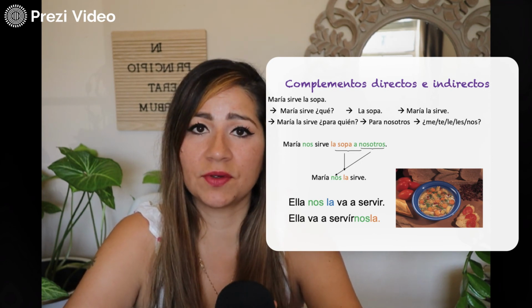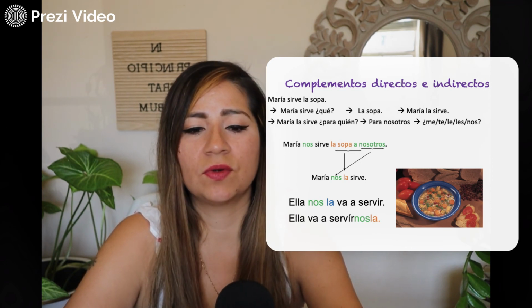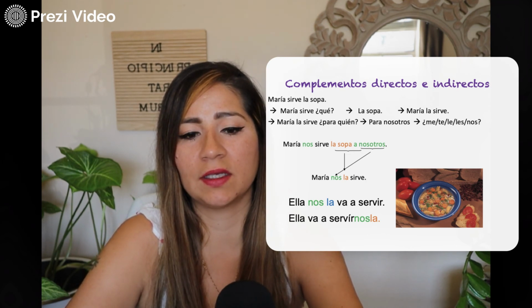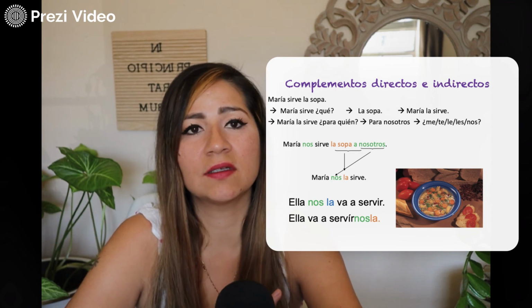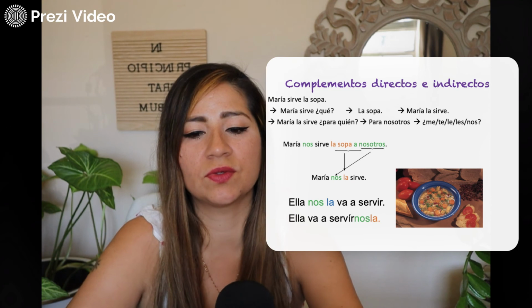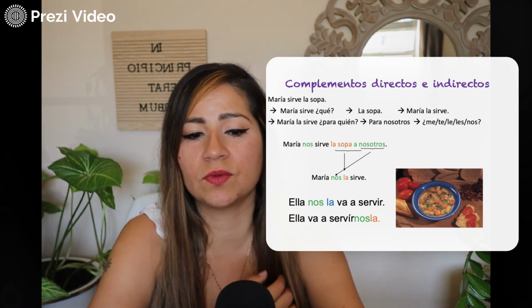If you have two verbs, though, you have two options. So one option is to put those two pronouns right before the first verb, like here, ella nos la va a servir, so she's going to serve it to us.